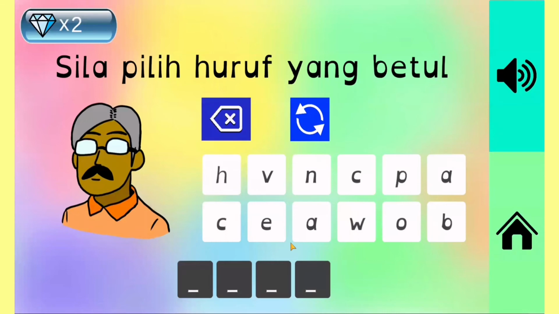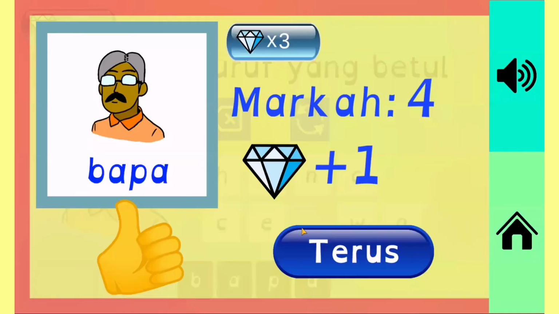The fifth one is the eja. Bapa. They need to fill in the word based on the pronunciation, and if they fill it wrongly, they can delete or reset all the letters in the spaces. If they choose all the correct letters, Anda jawab betul, and it will give marks and also a reward.